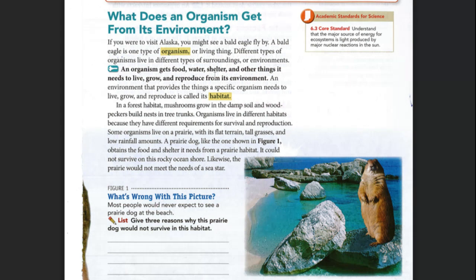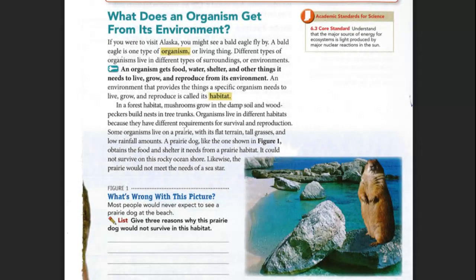An organism gets food, water, shelter, and other things it needs to live, grow, and reproduce from its environment. An environment that provides the things a specific organism needs to live, grow, and reproduce is called its habitat. In a forest habitat, mushrooms grow in the damp soil, and woodpeckers build nests in tree trunks.